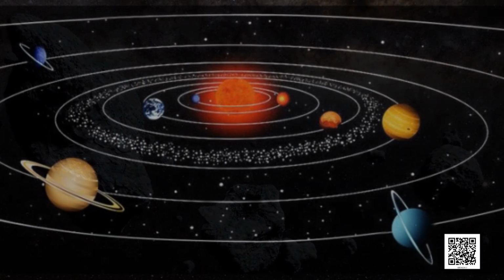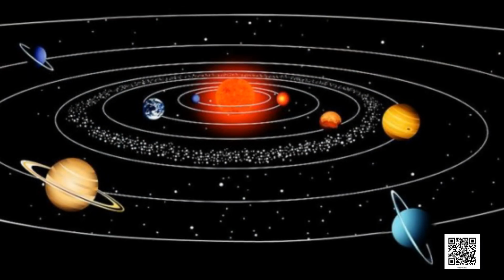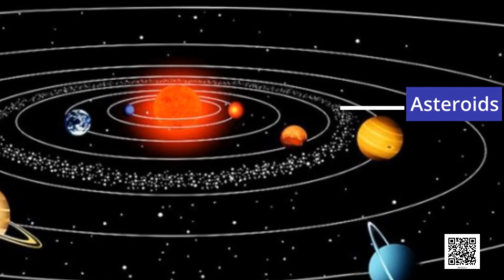First of them is asteroids. There is a large gap in between the orbits of Mars and Jupiter. This gap is occupied by a large number of small objects that revolve around the sun. These are called asteroids. Asteroids can only be seen through large telescopes.